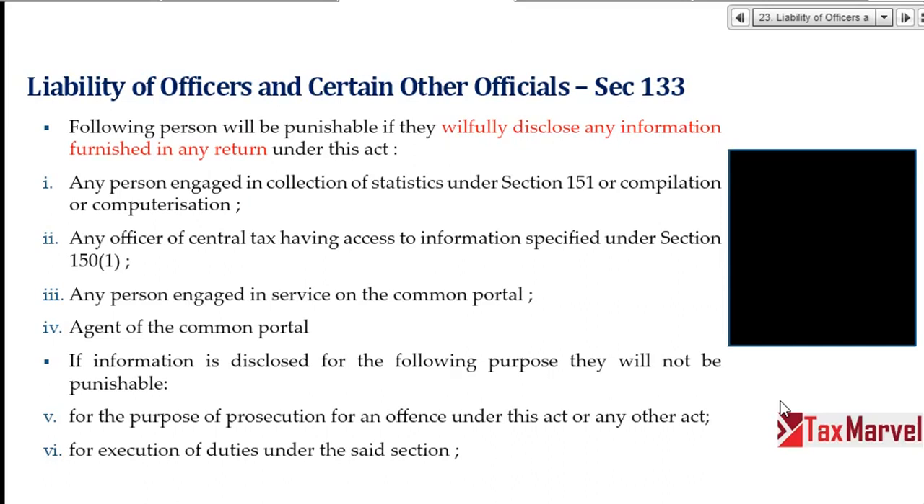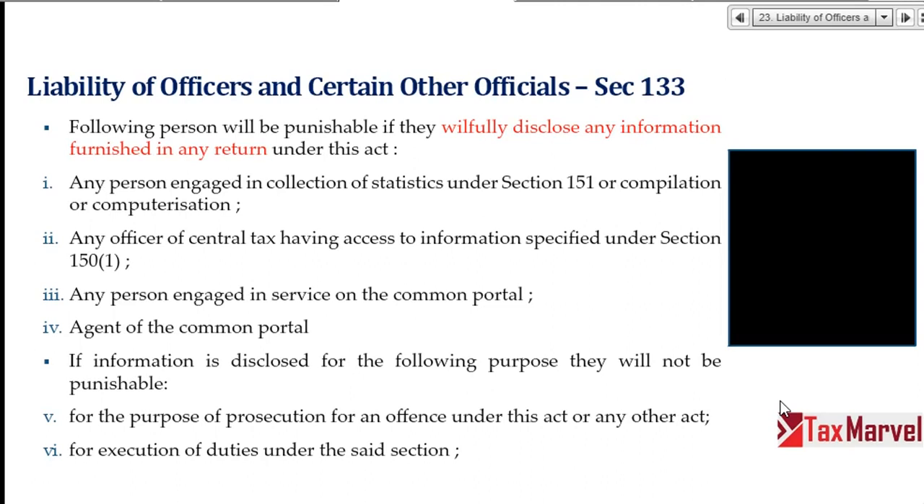and I have understood that tomorrow morning there is a raid that is going to take place at the premises of a certain taxpayer, and I called him. Tomorrow morning, be careful, there is a raid. Then I am liable. In so many movies which we have seen, before the income tax raid the person gets a call and then everything is destroyed. Here you will see, any person engaged in collection of statistics under section 151 or compilation or computerization, which means a computer operator also, right? Second, any officer of central tax having any access to information.